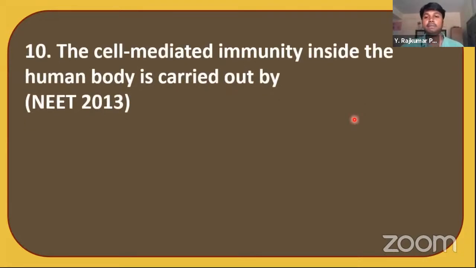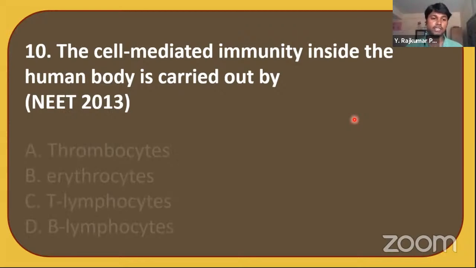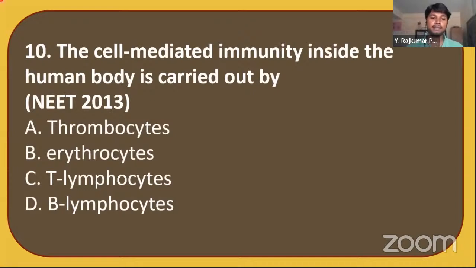The cell-mediated immunity inside the human body is carried out by what do you think? Just now we have studied both cell-mediated and humoral immunity. The options are thrombocytes, erythrocytes, T lymphocytes, and B lymphocytes. What do you think? The answer is T lymphocytes, exactly. Because B lymphocytes are involved in humoral immunity, and T lymphocytes are involved in cell-mediated immunity. Okay, just now we have studied this.